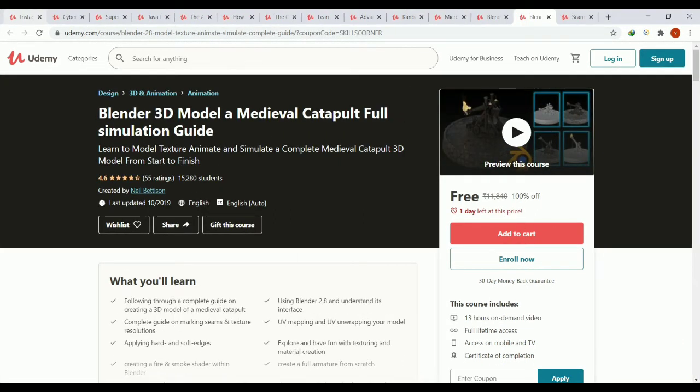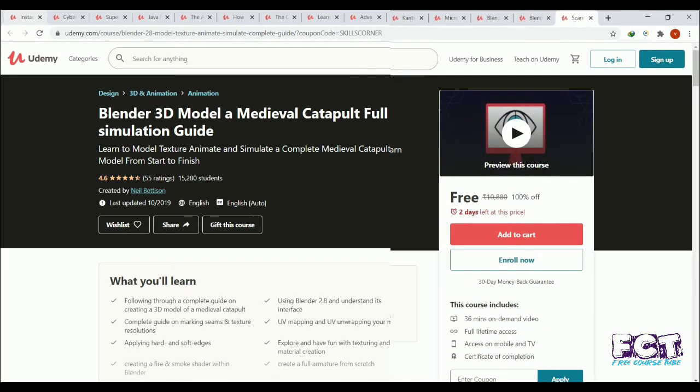Blender 3D model, a medieval catapult full simulation guide. Description: learn to model, texture, animate and simulate a complete medieval catapult 3D model from start to finish. Requirements: Blender 2.76 and above, free to download via the official Blender website. A basic working knowledge of the Blender UI.